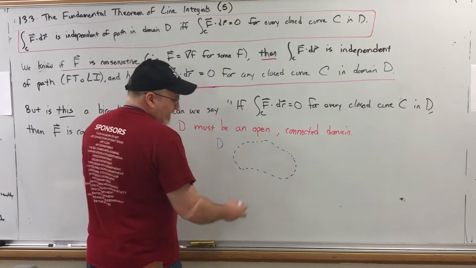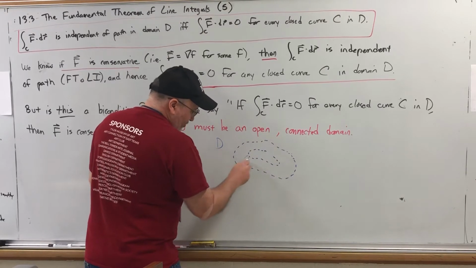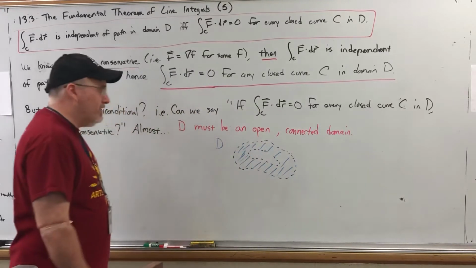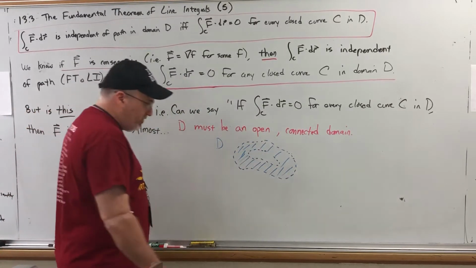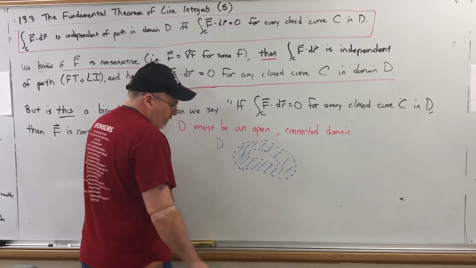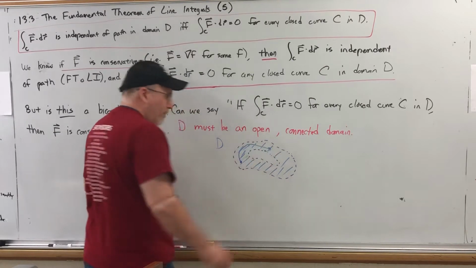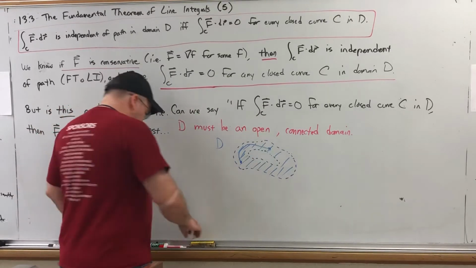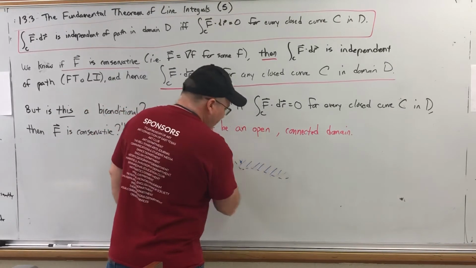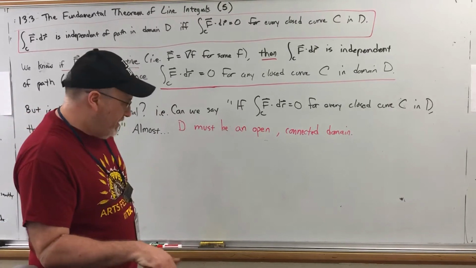Now, this domain can have a hole in it. For example, let's say we make this little fried egg shape, and then the domain is just all this over here. That would be an open connected domain, because A, it doesn't contain any boundary points, either on its outer or inner boundaries, if you will. And if I pick any 2 points inside, I can still connect them with a path that doesn't leave the set. In one more example, we'll get to a case where you can't even have a hole in it. But for now, if your domain is open, so it doesn't contain any boundary points, and connected.